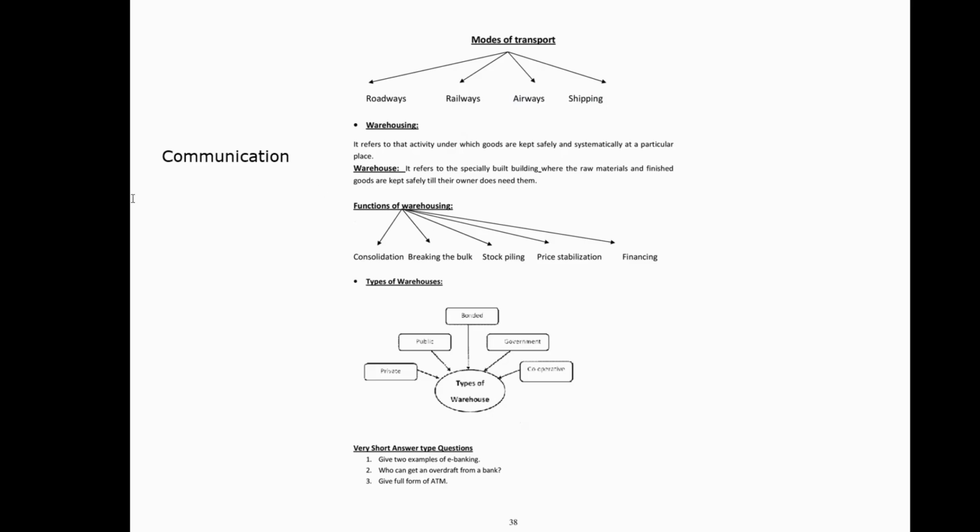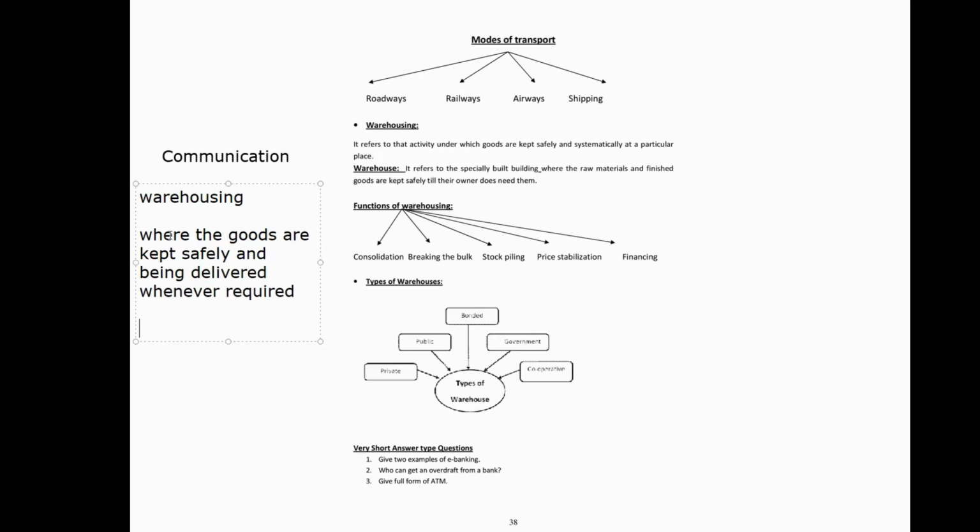Warehousing. What is the meaning of warehousing? It is where the goods are kept safely and delivered whenever required.